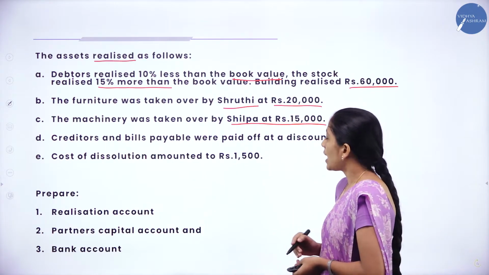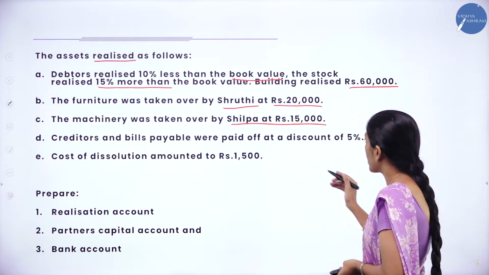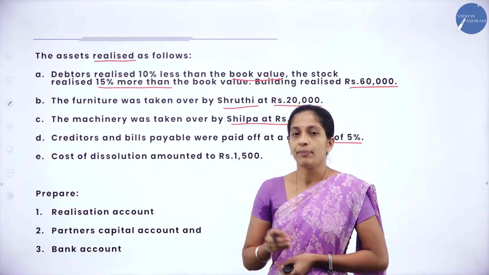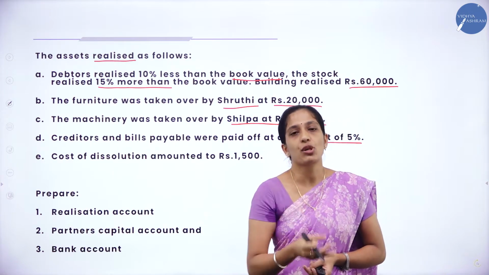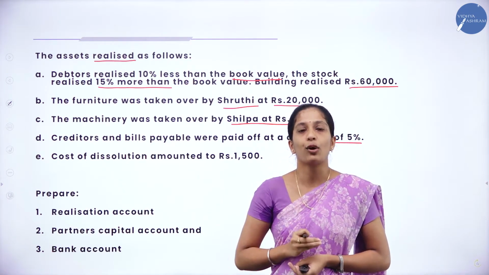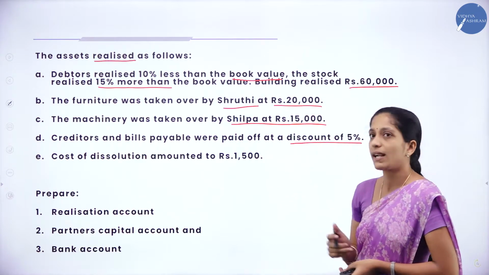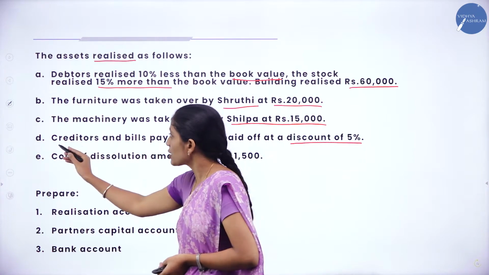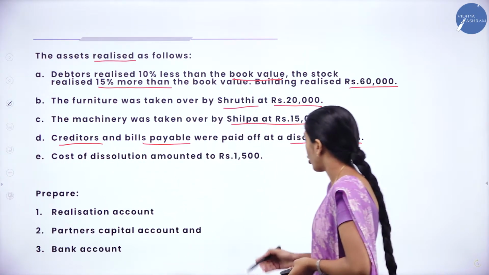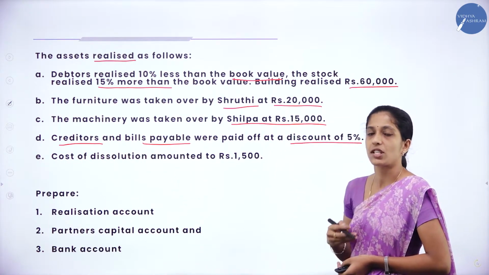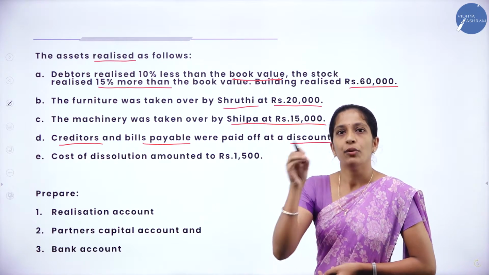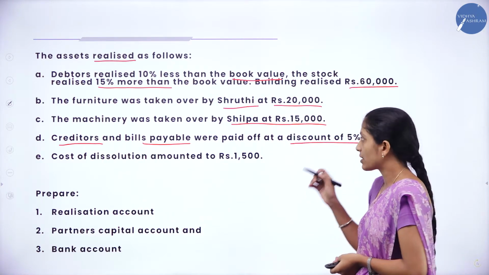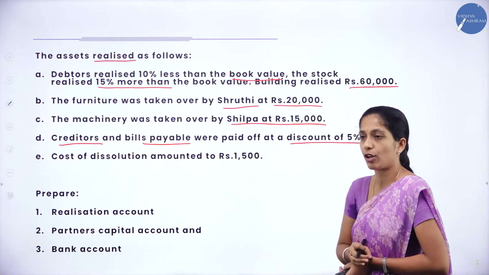Next, creditors and bills payable were paid off at a discount of 5%. Now here what they have done? They have certain assets they have sold, certain asset has been taken over by the partner, and next adjustment is about liability paid off. So here creditors and bills payable were paid off at a discount of 5%. So we have to calculate on the book value, that is 5% discount. So book value minus 5%, so we'll get at what price they have paid off the liability.